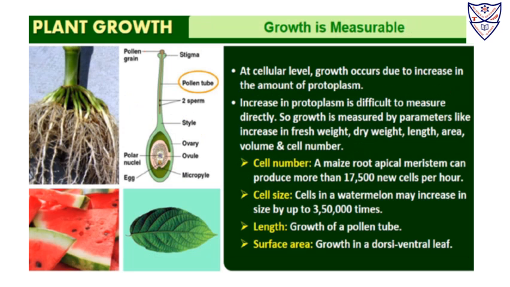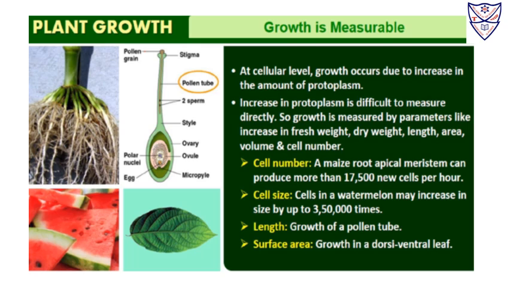At a cellular level, the growth occurs due to increase in the amount of protoplasm. So the increase in protoplasm is generally very difficult to measure. So the growth is measured by other parameters like fresh weight, dry weight, length, area, volume, cell number. Now, if we talk about cell number, then a maize root apical meristem can produce more than 17,500 new cells per hour.